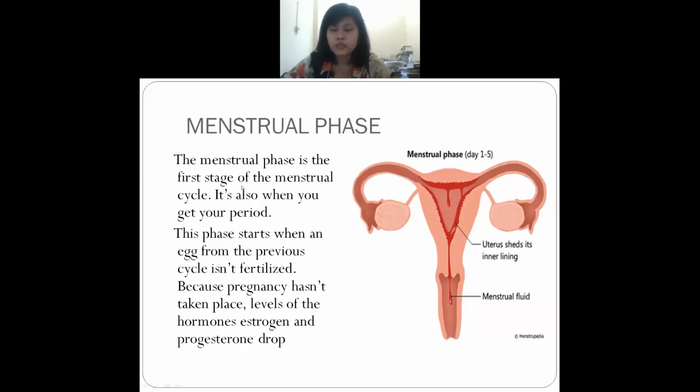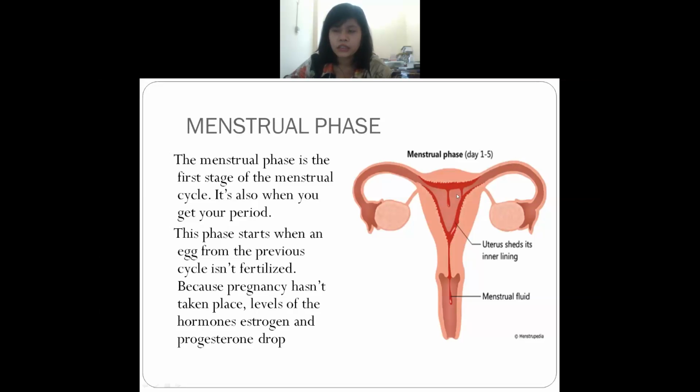You can see that the menstrual phase is the first phase in the menstrual cycle, and it lasts for about 1 to 5 days. Why does it usually occur? It usually occurs because the egg was not fertilized. That means the girl was not pregnant. Because of that, this menstrual phase occurs.